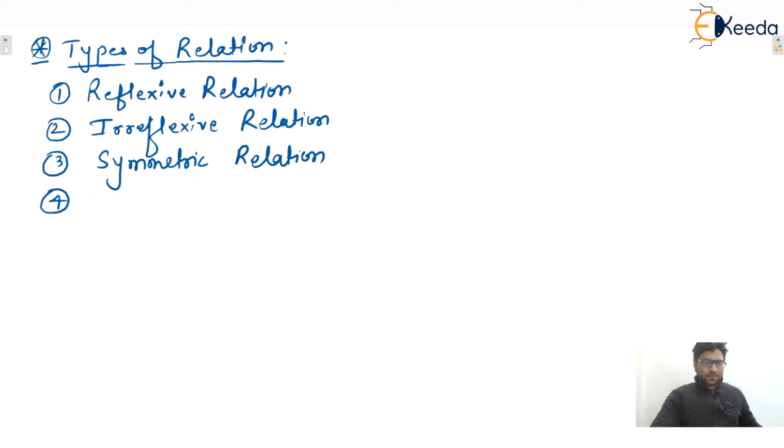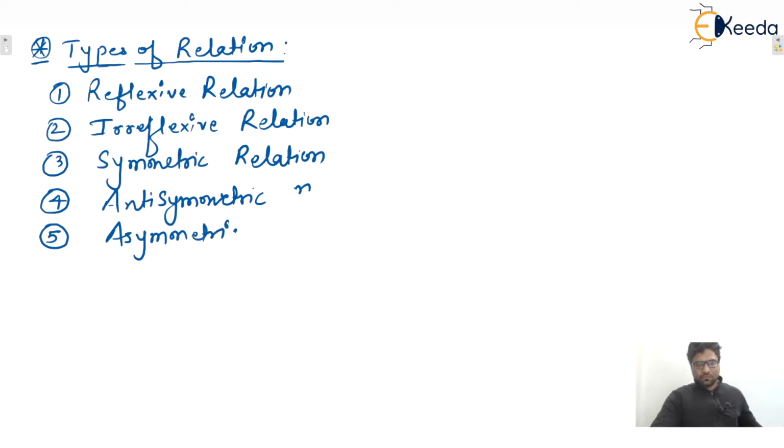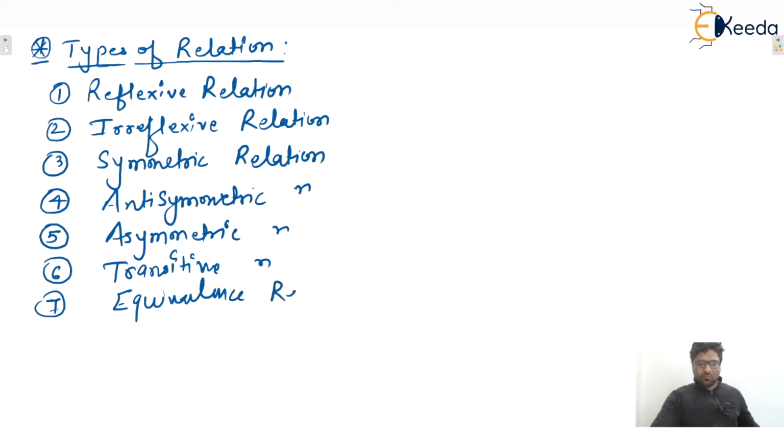Fourth one is antisymmetric relation. And fifth one is asymmetric relation. And sixth one is transitive relation. And seventh one is equivalence relation. And eighth one is partial order relation.